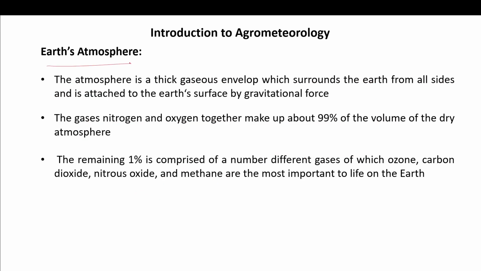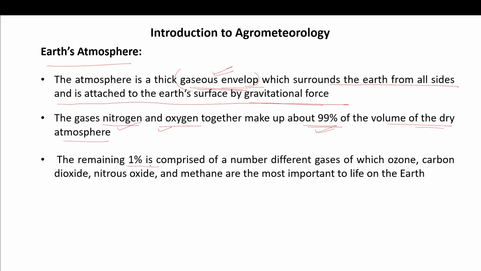Earth's atmosphere. The atmosphere is the thick gaseous envelope which surrounds the earth from all sides, and it is attached to the earth's surface by the gravitational force. It almost surrounds the earth and forms a thick gaseous envelope. Gases like nitrogen and oxygen together make up about 99% of the volume of the dry atmosphere. These two gases are the major components of the air.